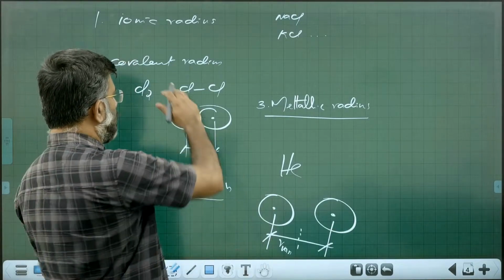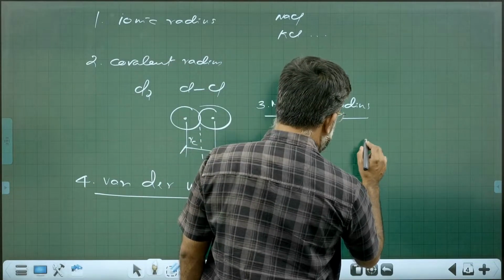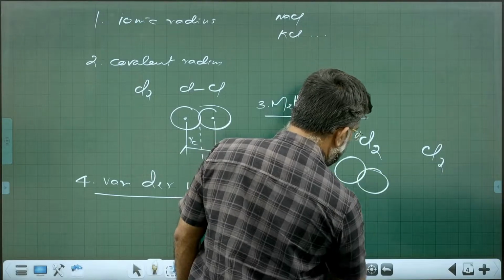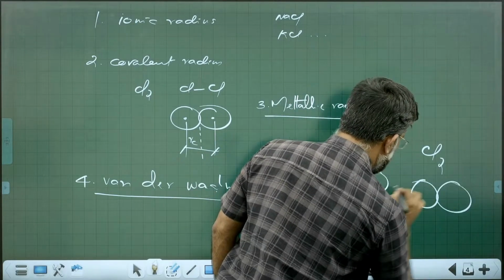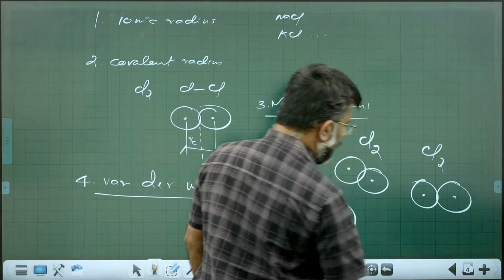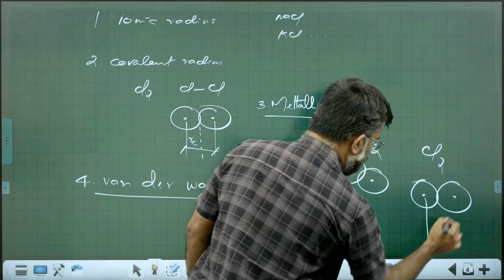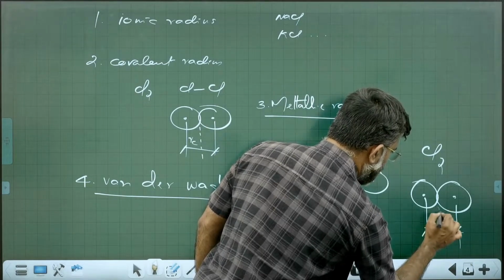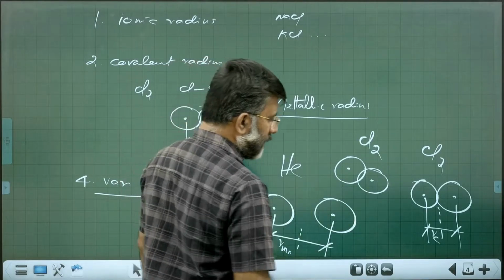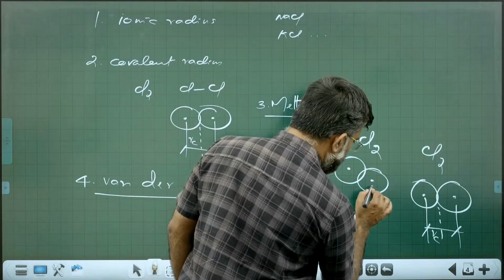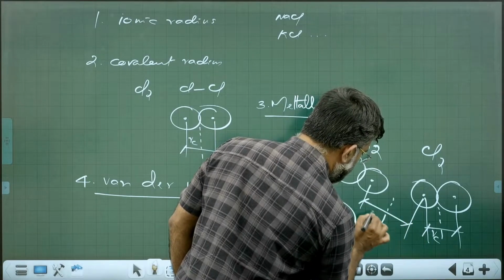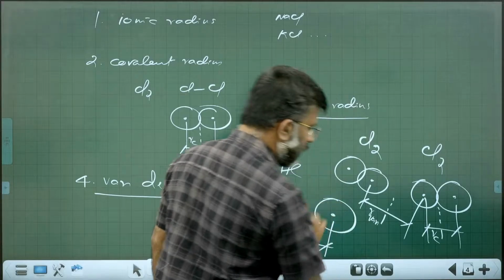Even for diatomic molecules, you can consider van der Waals radius. Imagine we are taking two chlorine molecules. This is one chlorine molecule and nearby is another chlorine molecule. Already we have discussed the distance within a molecule, half of that is called the covalent radius. Suppose you take the distance between these two nuclei of different molecules and take half of that. That is called the van der Waals radius.